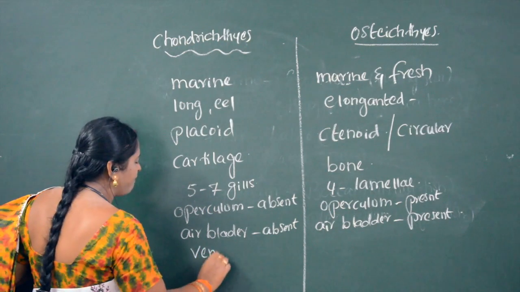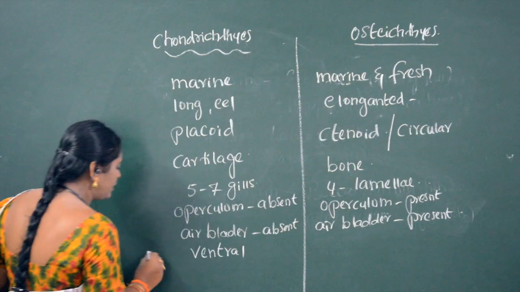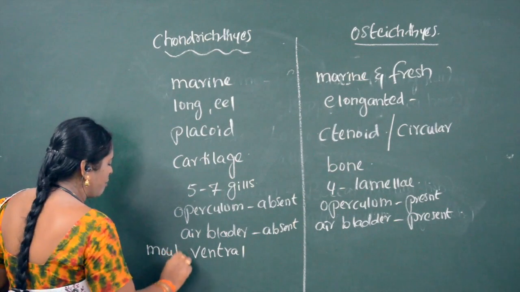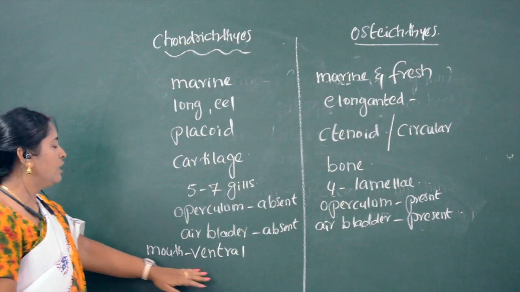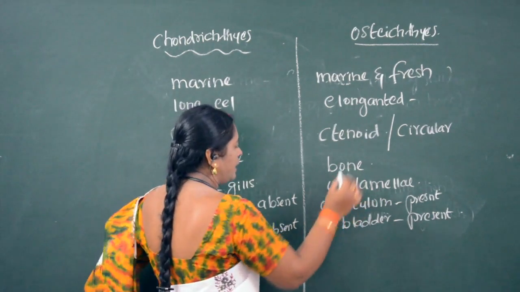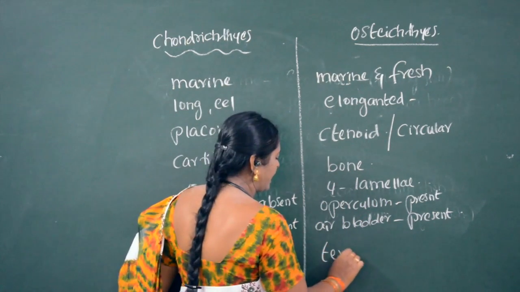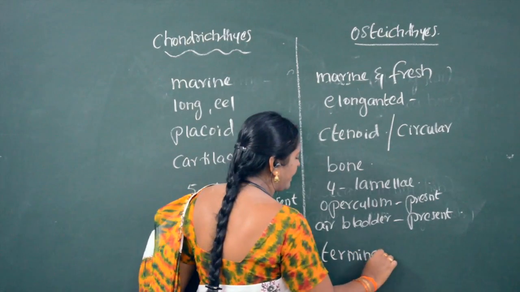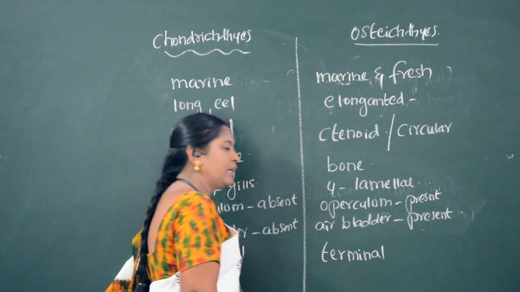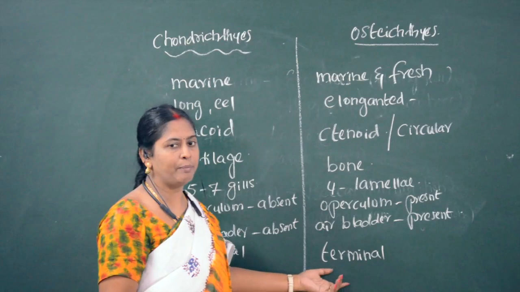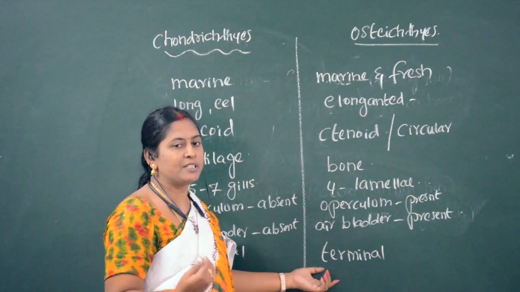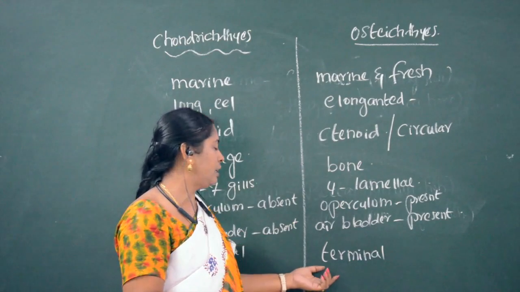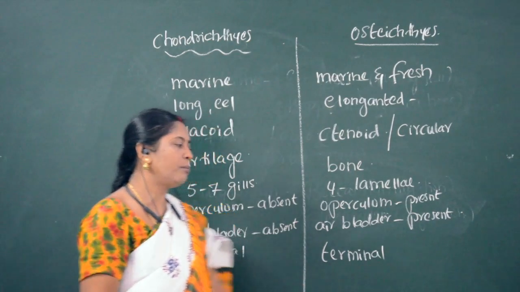Then we see the mouth. Mouth is ventral in cartilaginous fishes. Here, the mouth in osteichthyes is terminal. Terminal means the end part of the anterior part. So, towards the anterior part, the end part, where the mouth is present towards the edge of the anterior part, that is the terminal mouth.